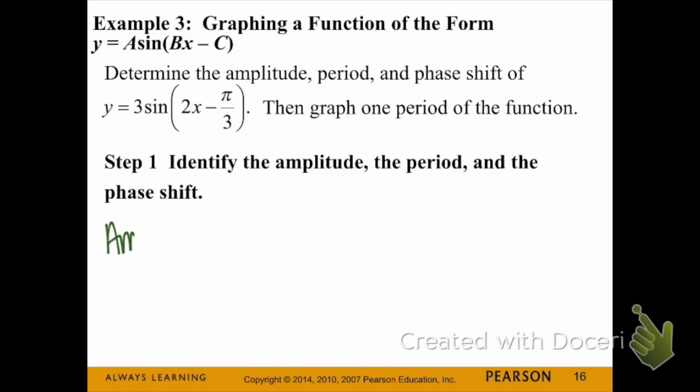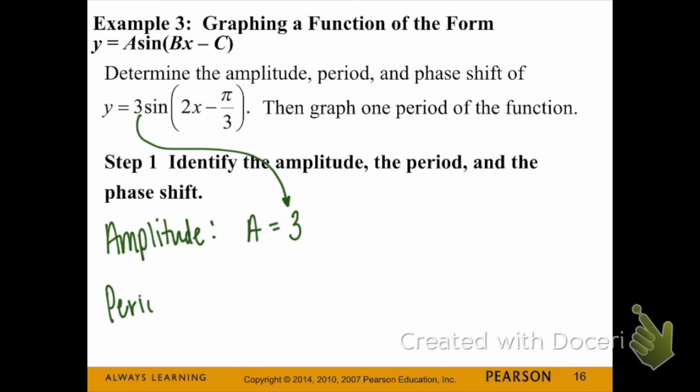So we're going to first start with finding our amplitude, which is 3. Our period, which is 2 pi divided by b, we get pi. And our phase shift.